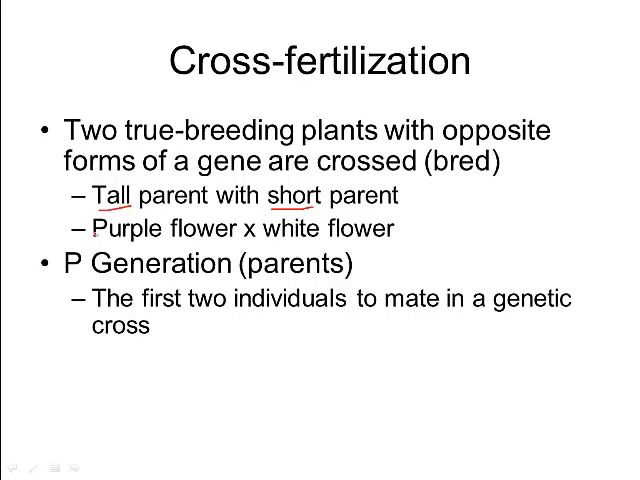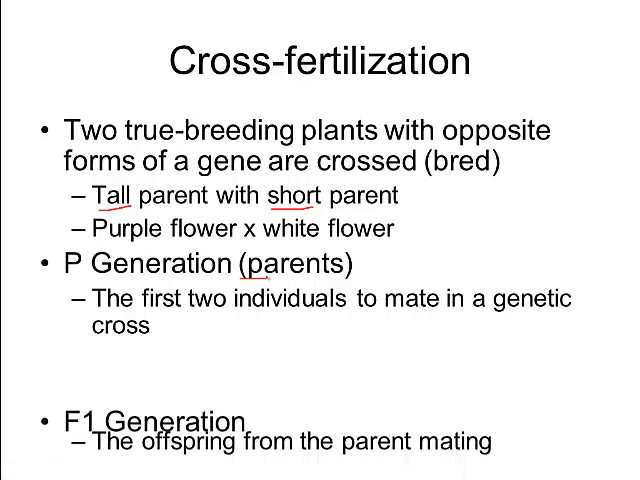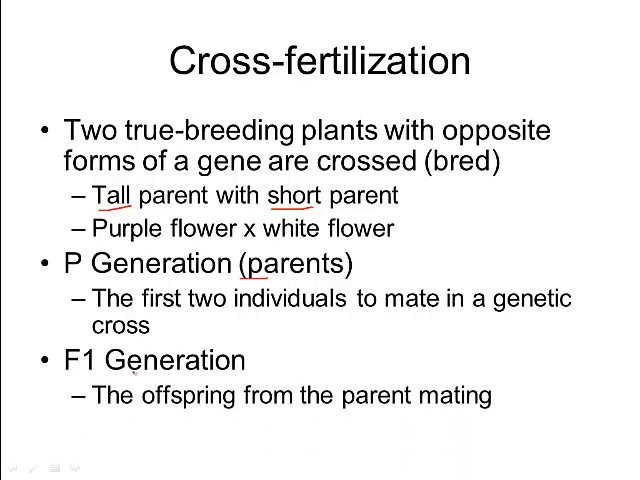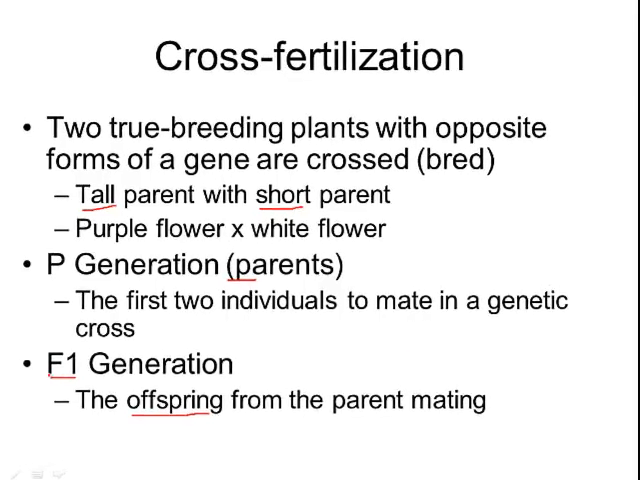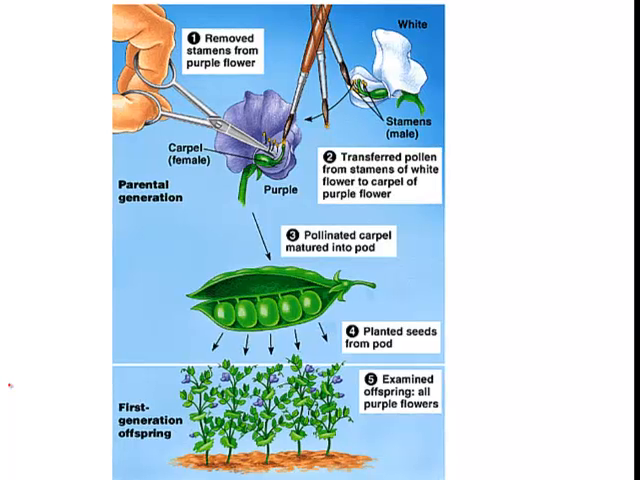So he called this first generation the P generation. The P, you can think of, stands for parents. And these are the first 2 individuals to mate in a genetic cross. And he was actually going to do this over a couple of generations to figure out what was going on. So he had his P generation, 2 true breeding individuals. And what he got from that, he called the F1 generation. It actually stands for filial. The F1 generation are the offspring that got made from this P generation up here. So he took his 2 true breeding parents, bred them together, they had offspring, and he called those offspring the F1 generation. So this is how he did his experiment.